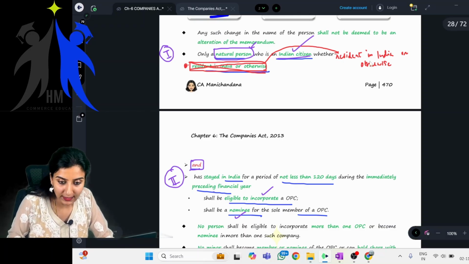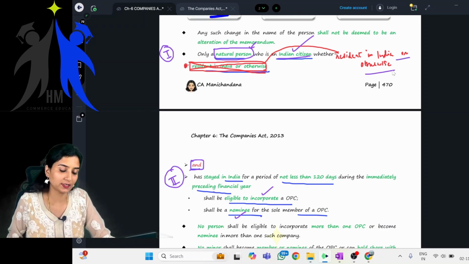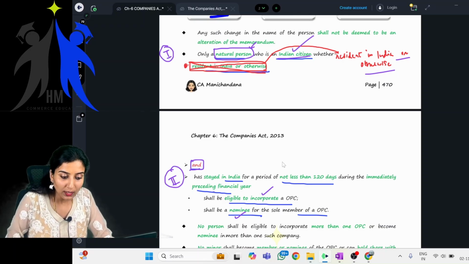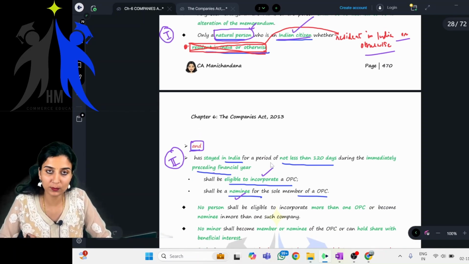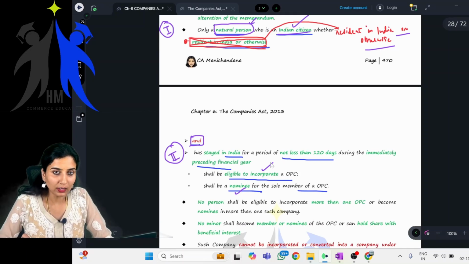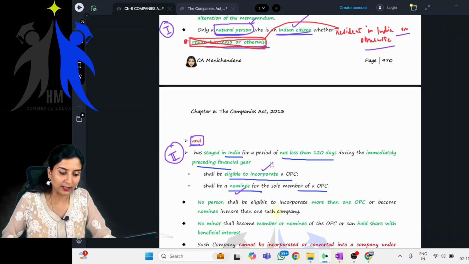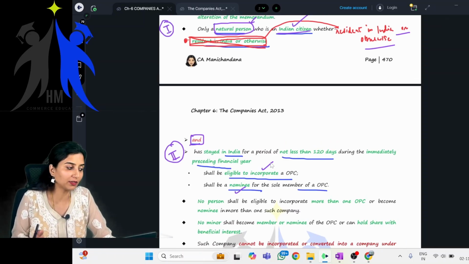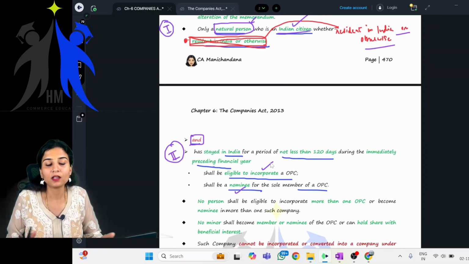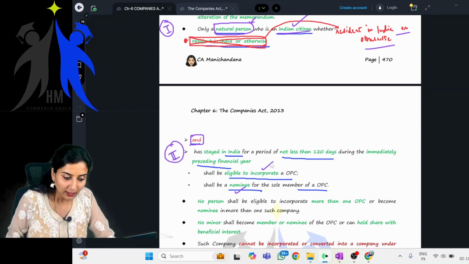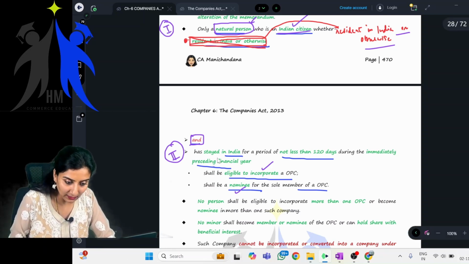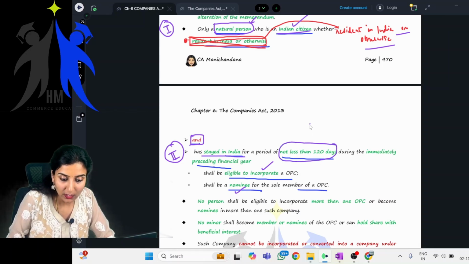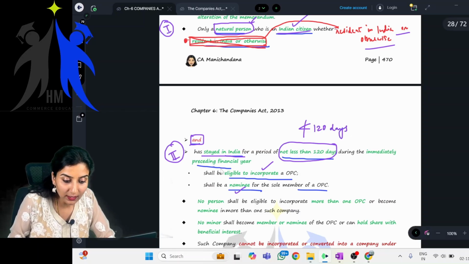Whether resident in India or otherwise, I'll come to this later. That is not of that relevance now, because there's a small amendment to this particular provision. I'll tell you the amendment, but it's not relevant for any of us now, because no one actually requires whatever was there prior to that amendment. And has stayed in India for a period of not less than 120 days during the immediately preceding financial year.